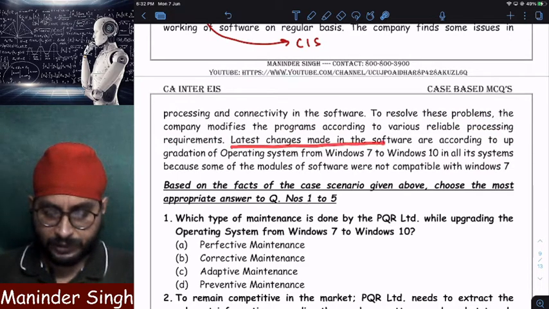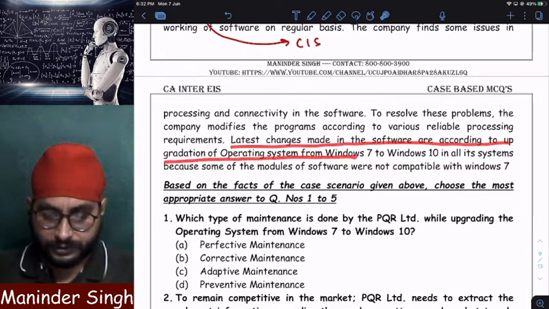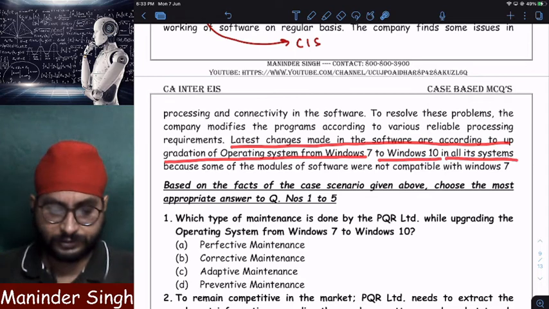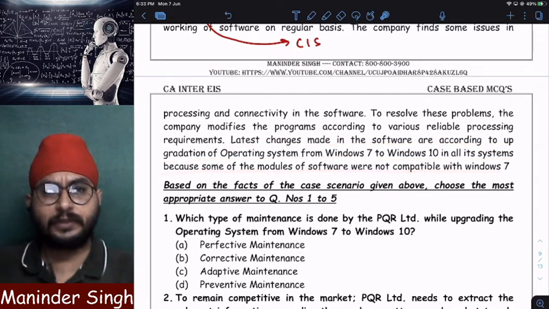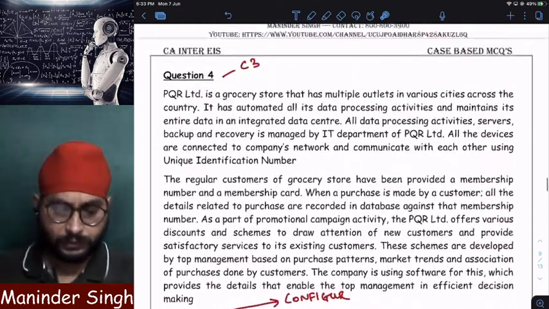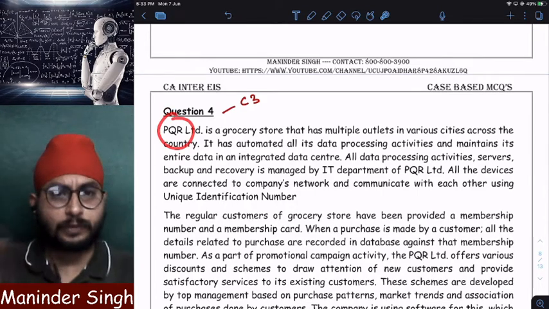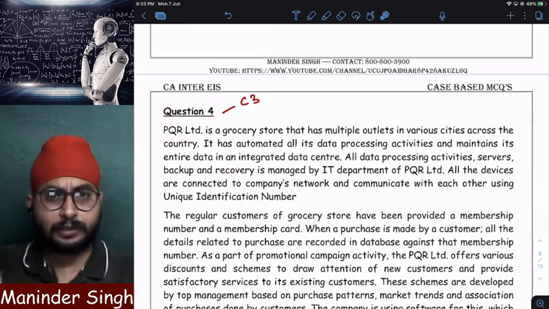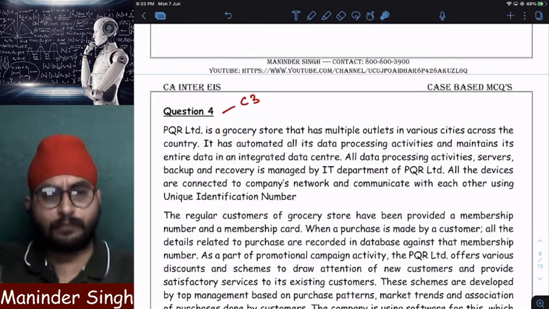Latest changes made in the software are according to upgradation of operating system from Windows 7 to Windows 10 in all its systems, because some modules of software were not compatible with Windows 7. So it also updated its operating system. So let us see what is this case about. There is one company called PQR Limited. Clear?